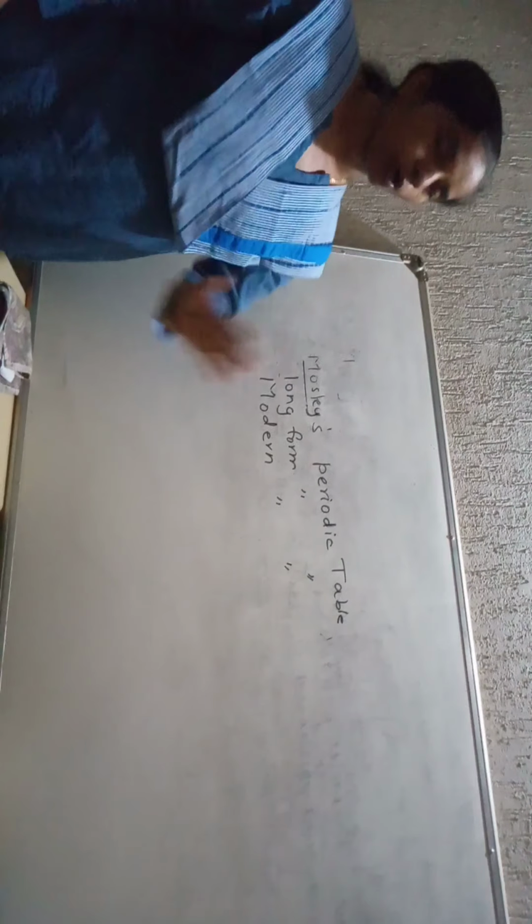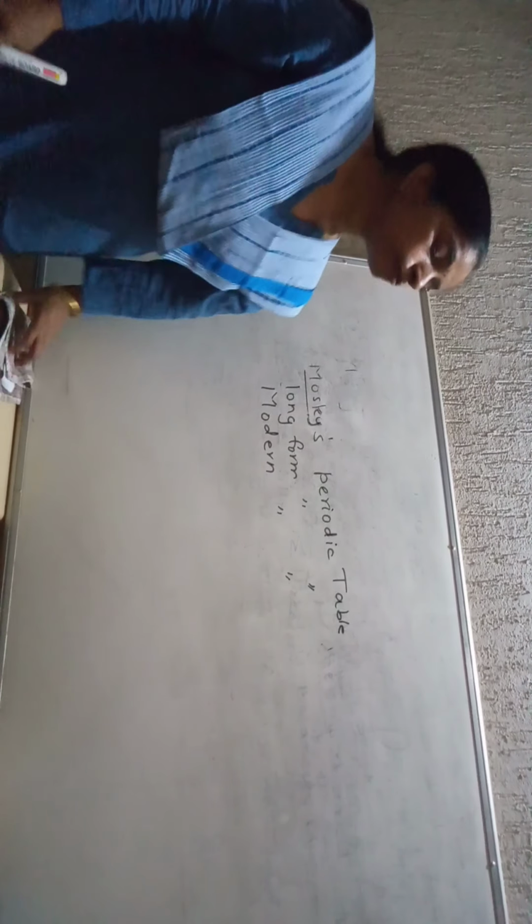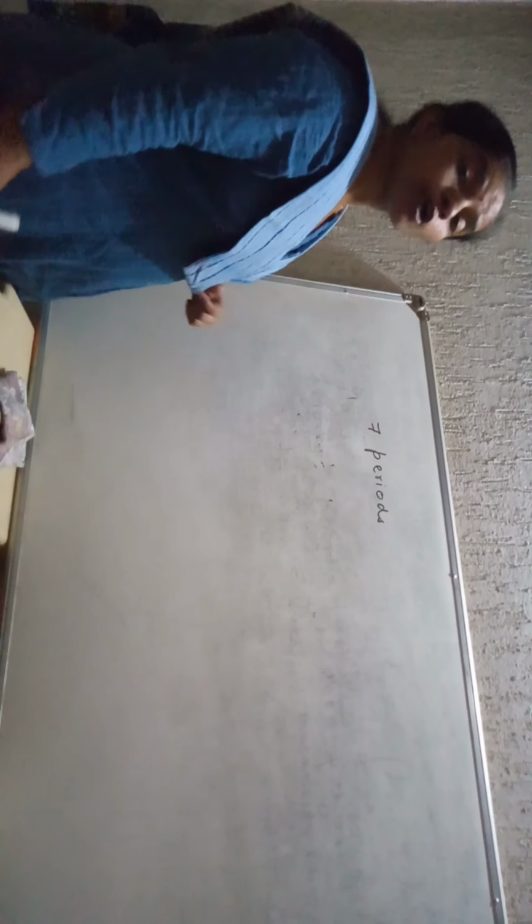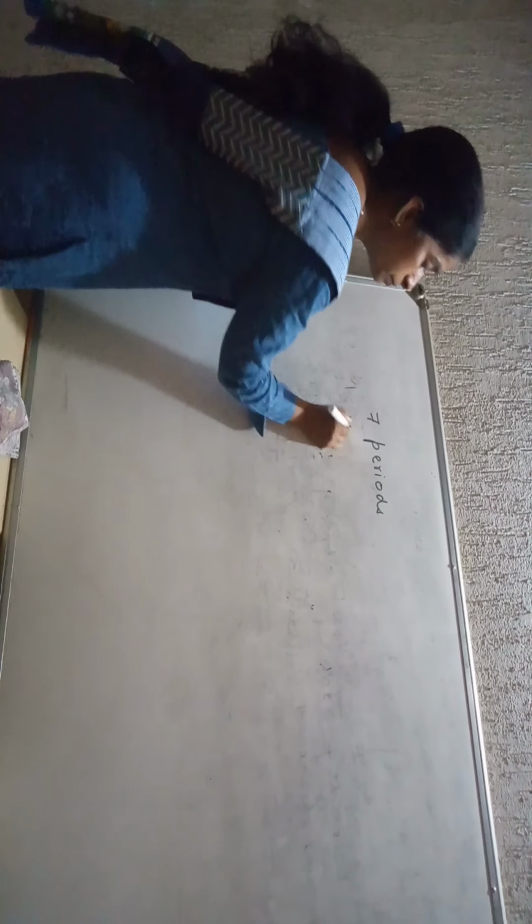Ends the job. Next, if you look into Moseley's periodic table, students, listen carefully. Moseley's periodic table, or the long form of the periodic table, consists of 7 periods. Periods means horizontal rows. The modern periodic table is made up of 7 periods. Periods means horizontal rows. 18 groups.